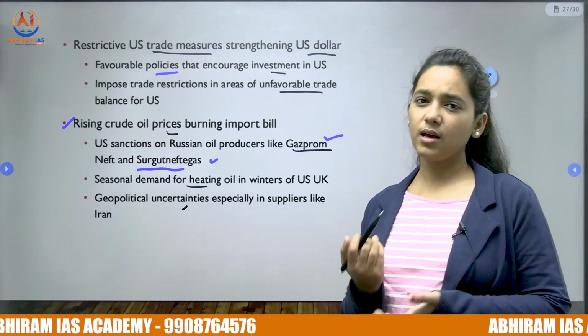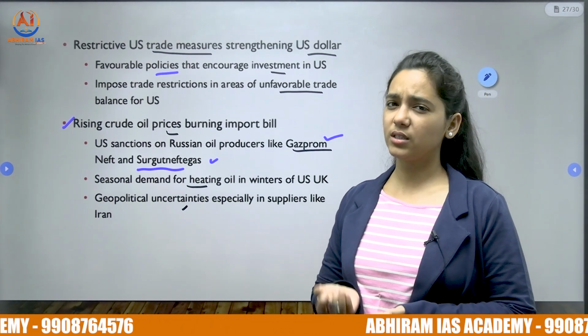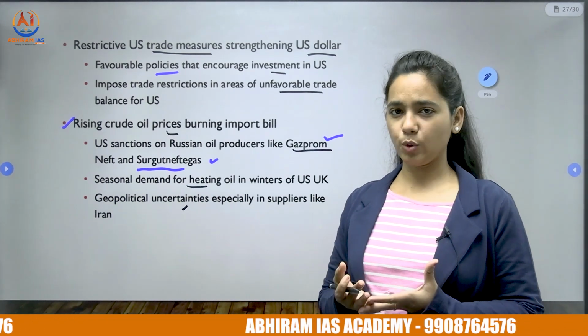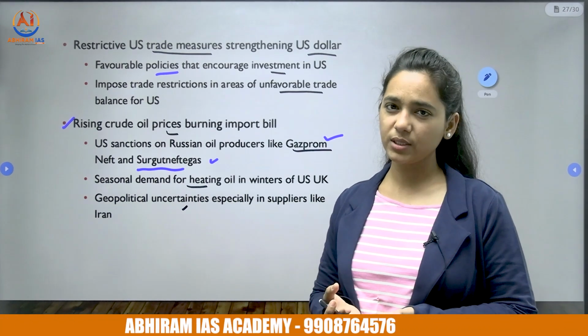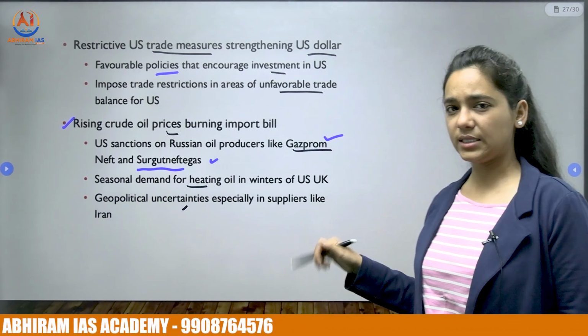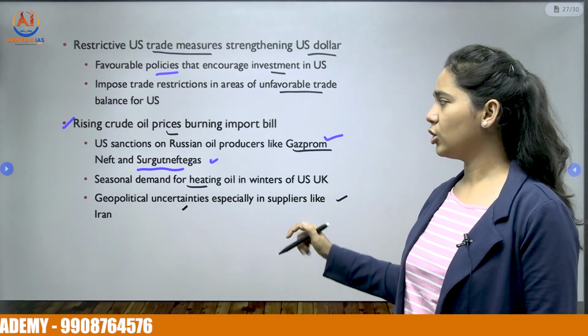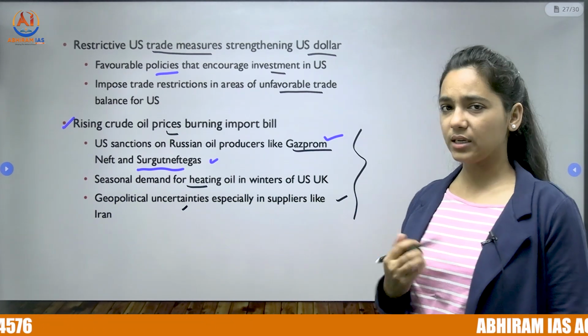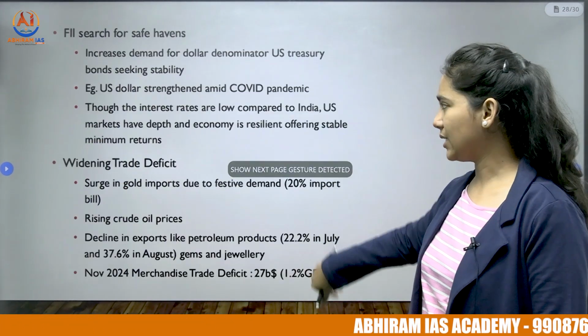Iran is facing a lot of sanctions from the international community because it is supporting groups like Hamas and Hezbollah, which are waging a proxy war in Israel. So that is one reason. These uncertainties are increasing the crude oil prices.